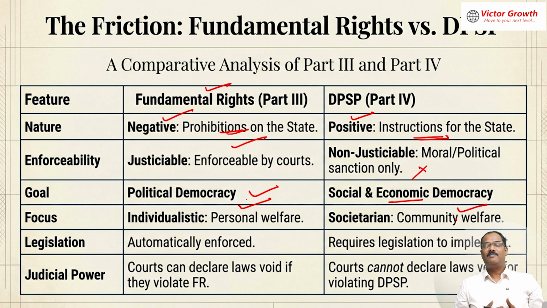I am given freedom of speech, I am given equality. So it's personal welfare, automatically enforced. No need for a separate law for fundamental rights, whereas our DPSP needs a separate law. You have to implement it. You have to bring the 73rd amendment. You have to bring the 86th amendment to implement that. Courts can declare a law invalid if it is violating the fundamental rights, but in this case that is not needed. Courts cannot declare, need not declare.